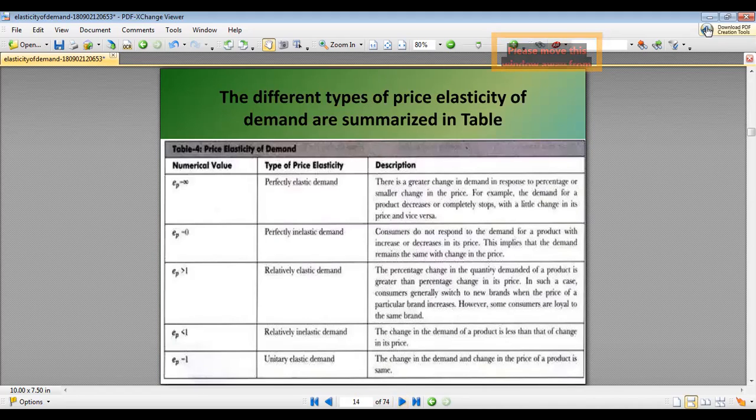We can see the summary here: for perfectly elastic demand, EP is equal to infinity; for perfectly inelastic demand, EP is equal to 0; for relatively elastic demand, EP is greater than 1; for relatively inelastic demand, EP is less than 1; and for unitary elastic demand, EP is equal to 1.